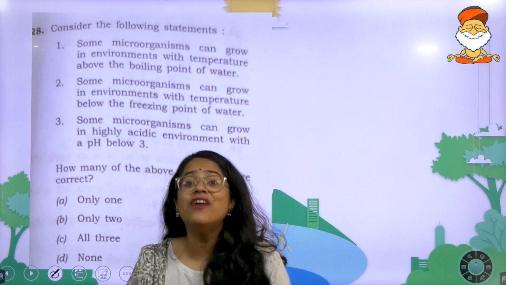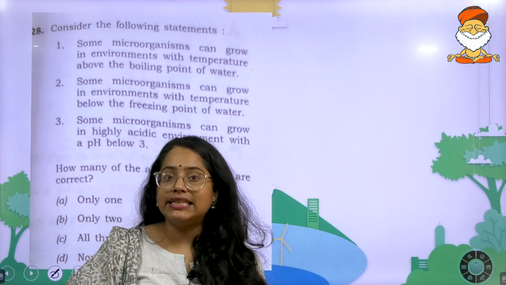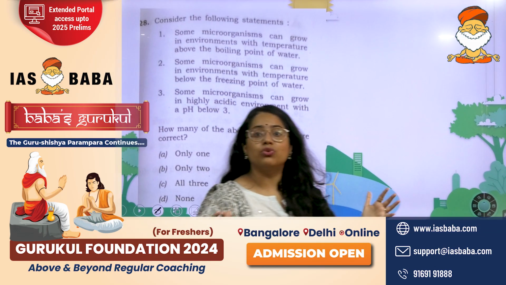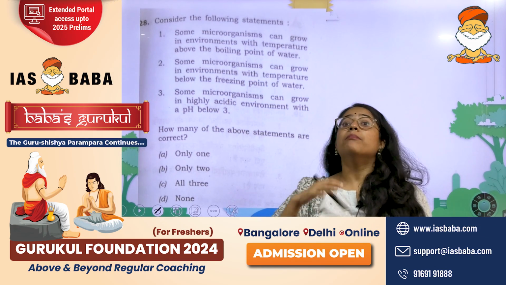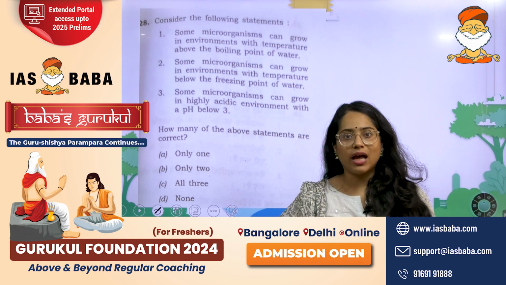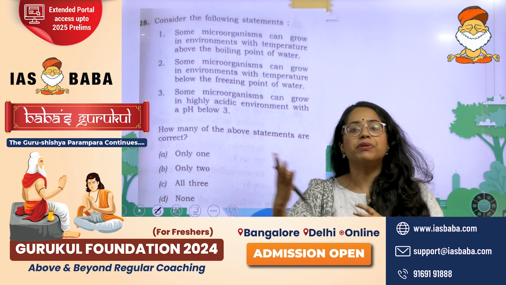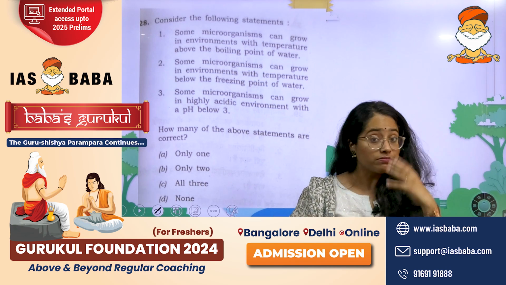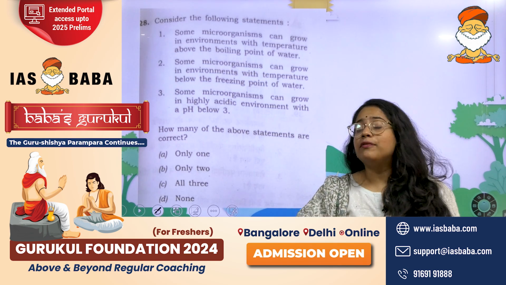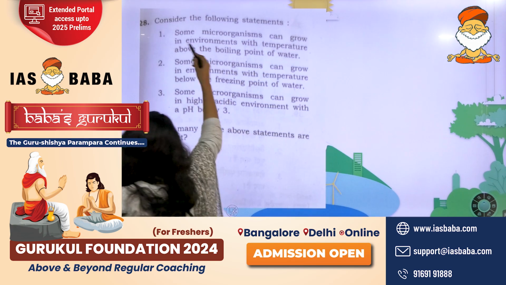I have mentioned several times to you in class, be it temperature, salinity, acidity, alkalinity, these are all features that become very problematic to your land animals and plants. But when it comes to microorganisms, because they have so many evolved capacities, you will have species that are able to go beyond a certain temperature, go beyond a certain salinity, etc. We've mentioned archaebacteria, which can go beyond the boiling point of water. You see them in hot springs and everything. So you will see that the first statement is correct.